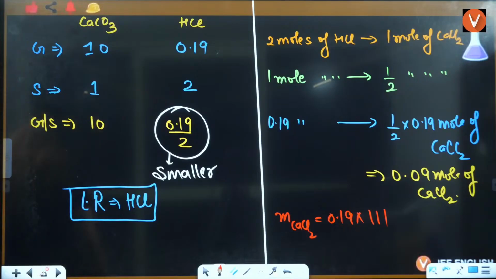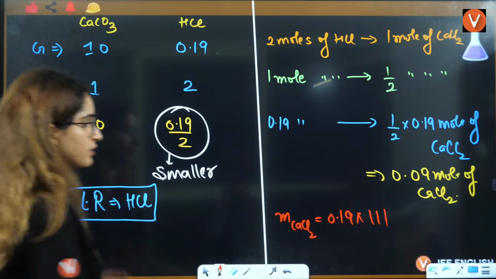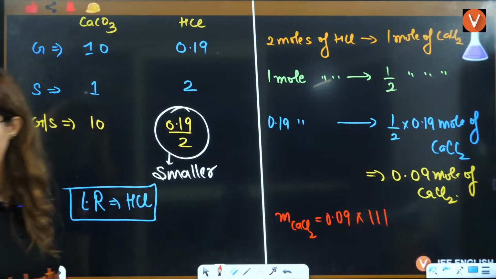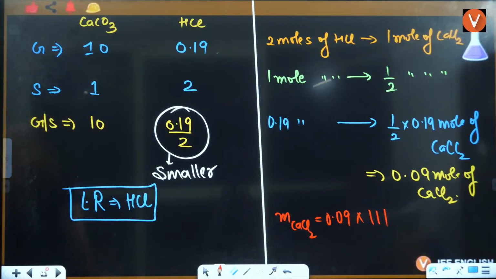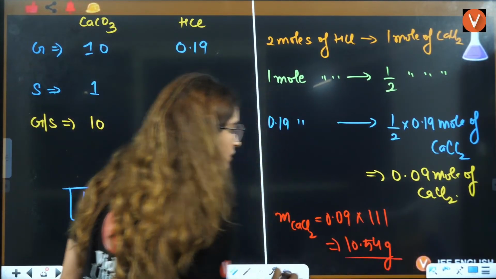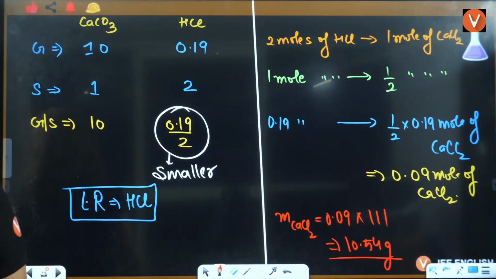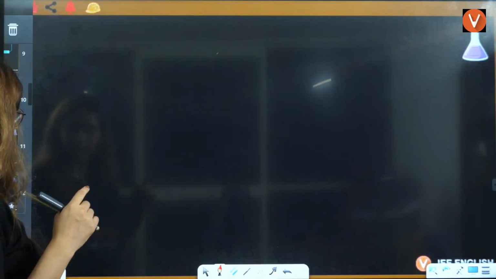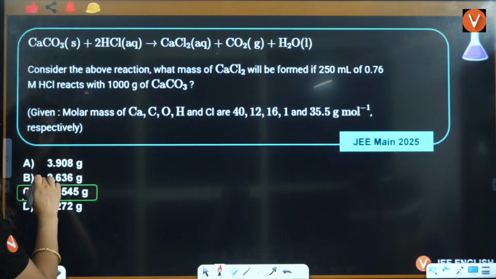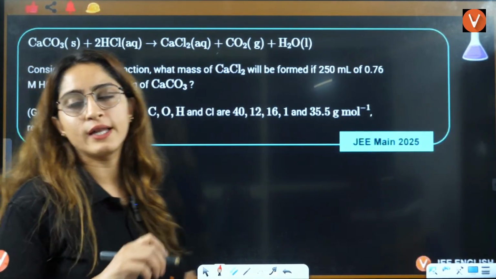Let's see, are we getting the right answer here? 0.09 it should be. Yes, 10.54 gram. That will be your correct answer in the end, and you will get the answer. That is 10.54. That is, C is your correct answer here.